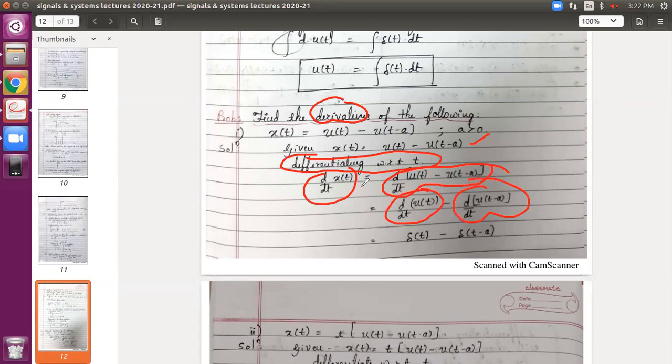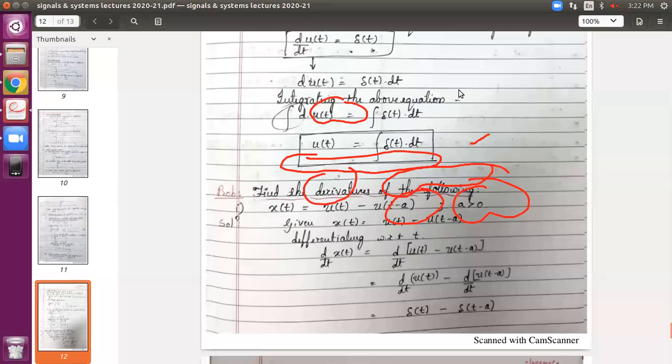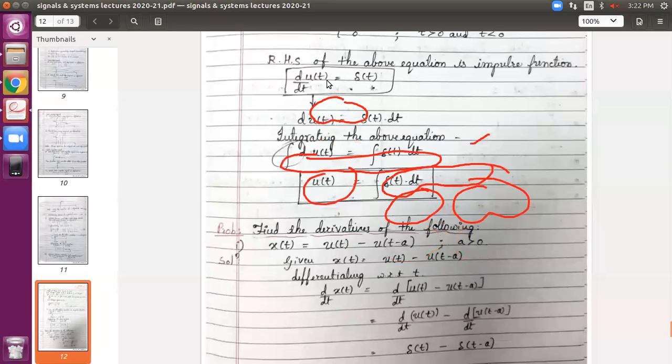Just now we have seen what we get when you differentiate unit step. If you differentiate, you will get the delta impulse. That is what is being replaced here for the first term.